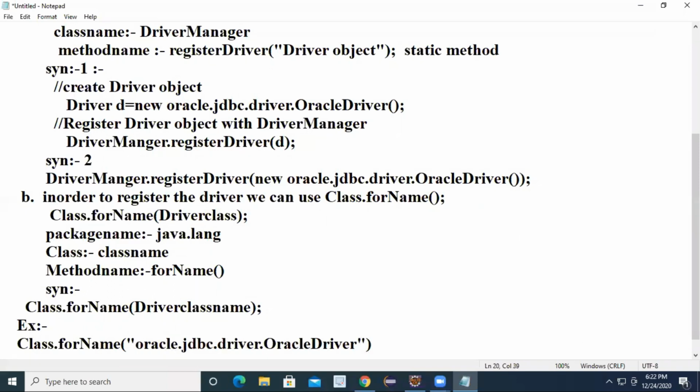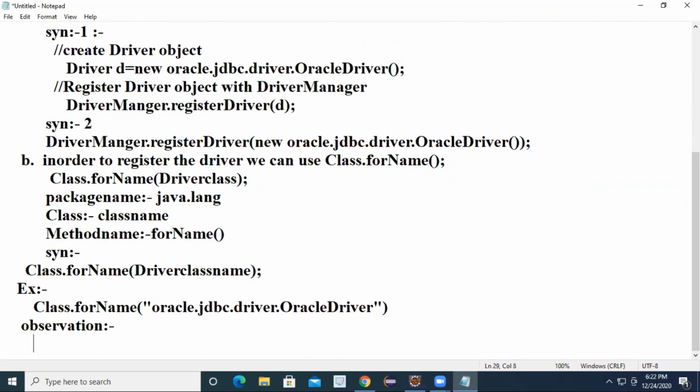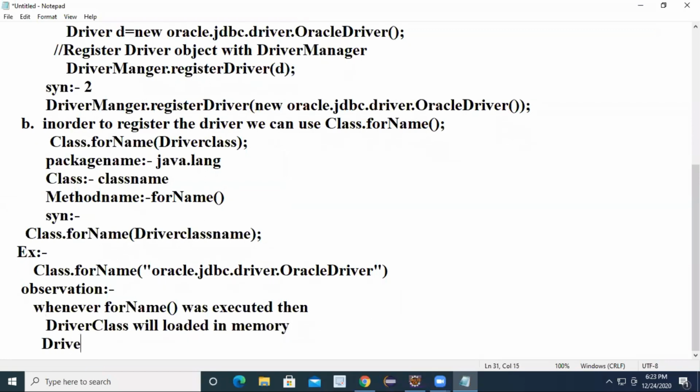by using the registerDriver method, you have to manually create the object and then pass the object as a parameter for this method. But if you work with Class.forName, you don't need to create any object. So here is the observation I will write. Whenever the forName method is executed, what will happen? The driver class will be loaded in memory and then the driver class object is created.